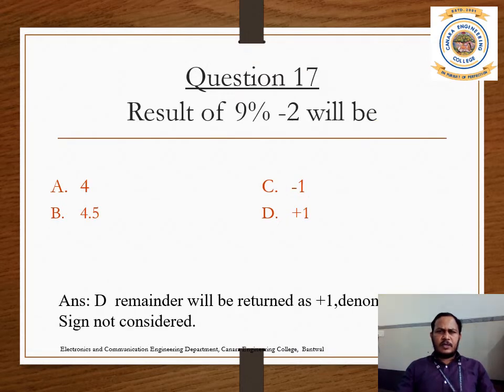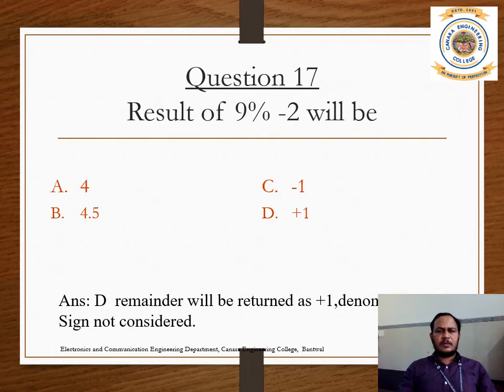Question number 17. The result of 9 % minus 2 will be: 4, 4.5, minus 1, or plus 1. Here you have to take the modulus. The remainder will be written as plus 1.